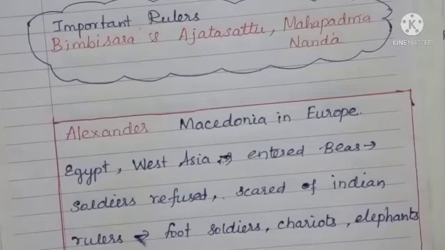Particularly we want to speak about Bimbisara, Ajatasattu and Mahapadmananda. These are the three important kings. These three important kings made the country strong, and they started to control over them. Present day Rajgir in Bihar was the capital for several years, till it was shifted to Patna.